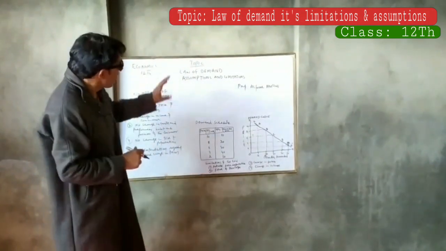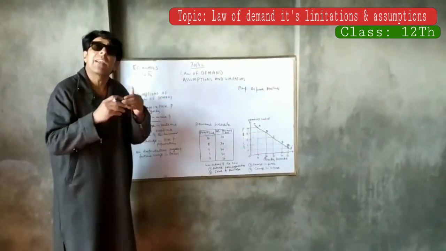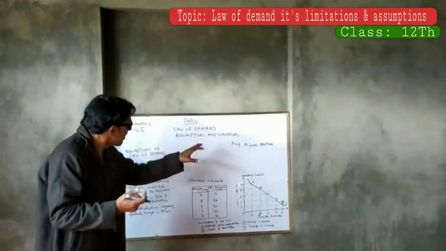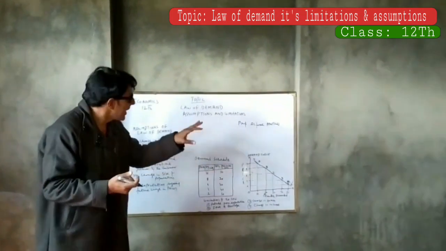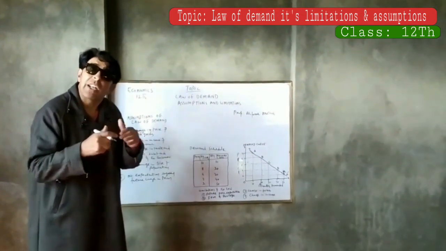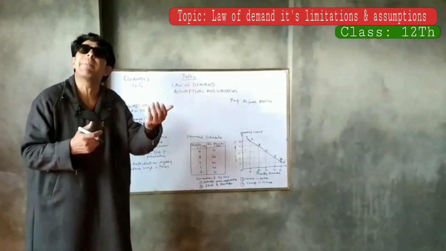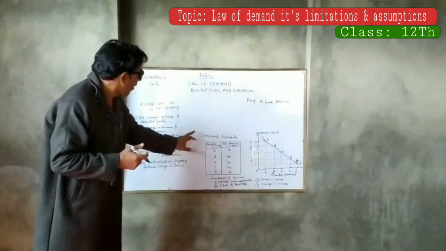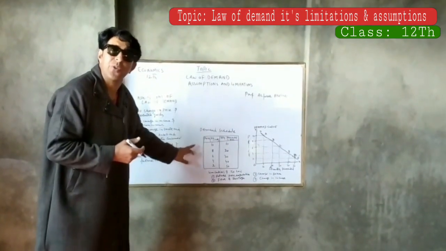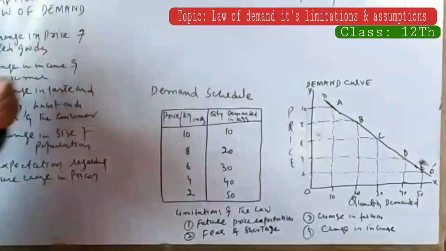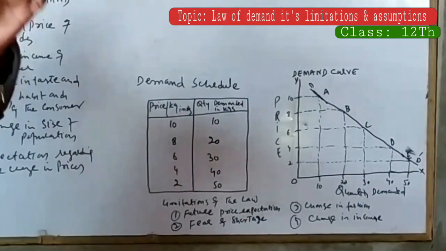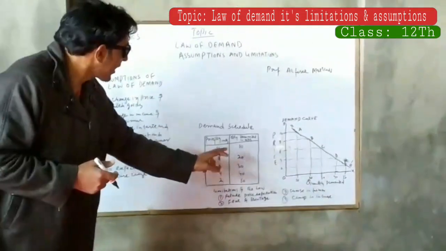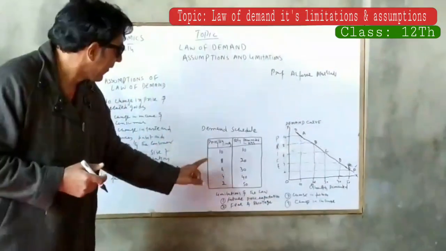Now we come to how we can explain the law of demand, proposed by Professor Alfred Marshall, a neoclassical economist, with the help of a demand schedule and a demand curve. Here I have already prepared this demand schedule. A demand schedule is a table or chart which shows different combinations of a commodity at different prices.